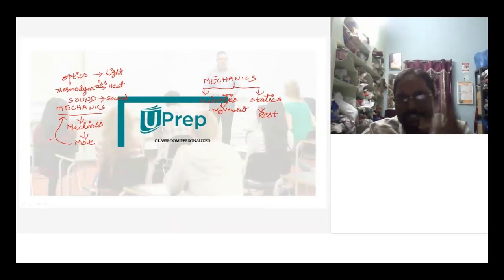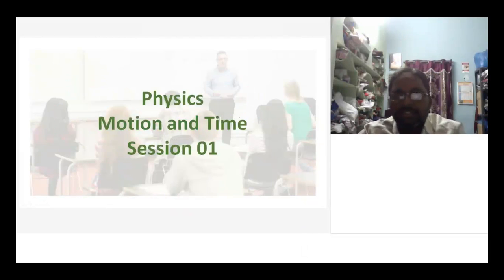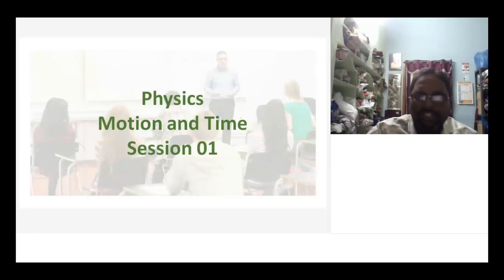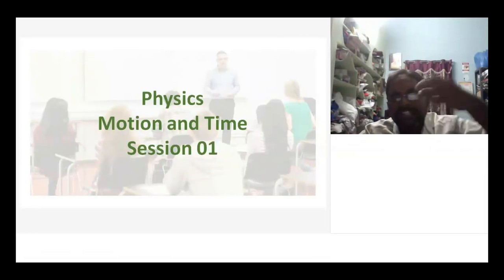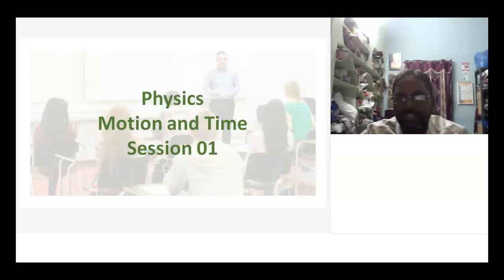So this is a brief description related to our chapter, and let us see what our chapter today is. Our chapter is motion and time. You are going to learn how an object will move, and if an object is moving, what things are related to that motion. Apart from that, you are going to learn about time also: what time is, how it is measured, and what its units are. And in olden days how time was measured, and nowadays how we measure time. All those things we are going to learn.